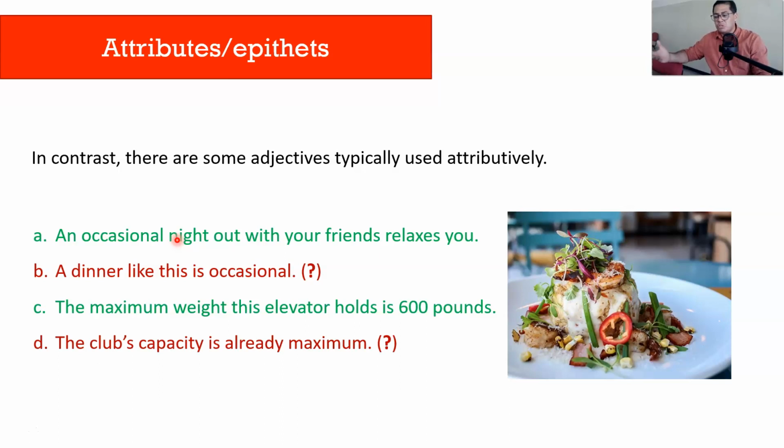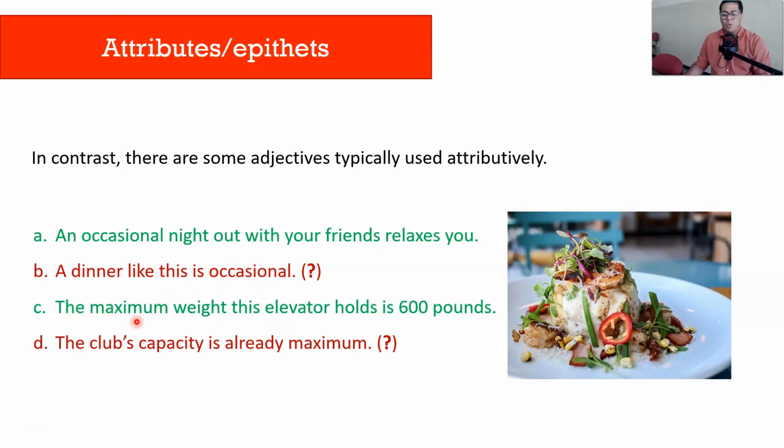We use these as attributive adjectives. Check these examples. An occasional night out with your friends relaxes you. Occasional is placed right next to the word that it modifies. But if I try to say something like a dinner like this is occasional, there's something odd. We don't use this adjective like this, not usually.